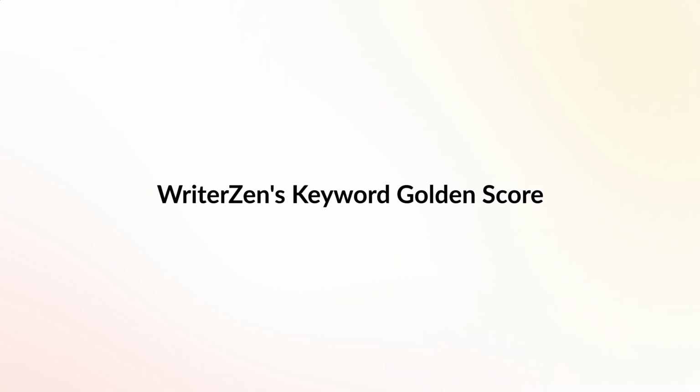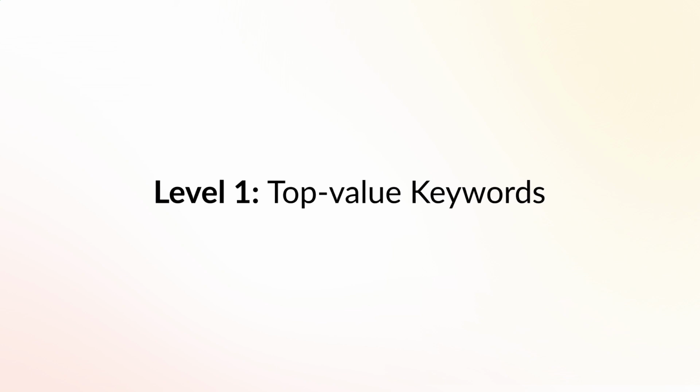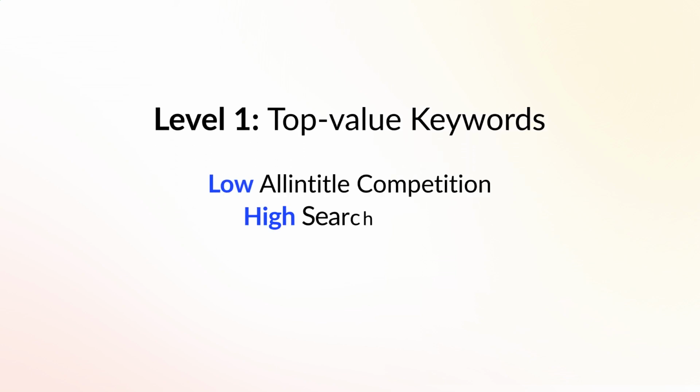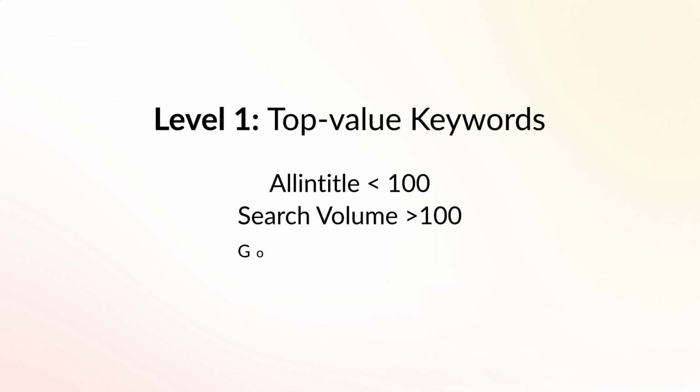The magic formula behind WriterZen's golden score is as follows. The keyword golden score equals all-in-title divided by search volume times class ratio. Class ratio is a ratio we developed to classify values for 3 different keyword levels as follows. Level 1. These are top value keywords that have low in-title competition and high search volume. These are in the following range: all in-title less than 100 and search volume more than 100, with the golden score range set from 0 to 30.